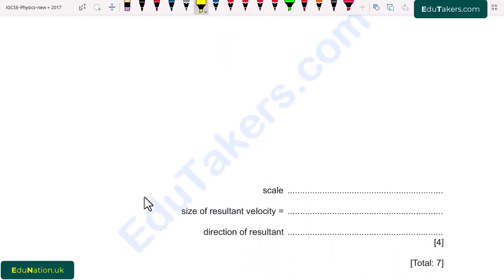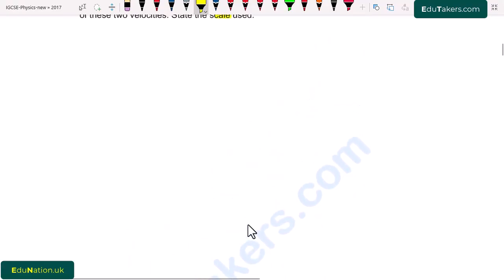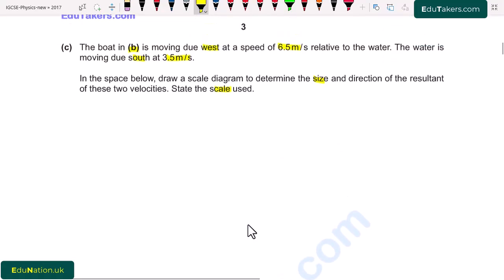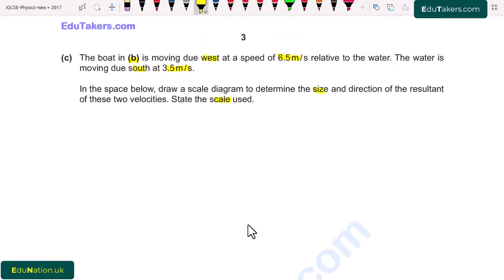So first of all, we have to write the scale. Second, the size of the resultant velocity. It means that we have to find the magnitude of the resultant velocity. And last is the direction of the resultant. We also have to find out in which direction the resultant vector lies. So first of all, it is given that the boat is moving due west and its speed is 6.5 meter per second.